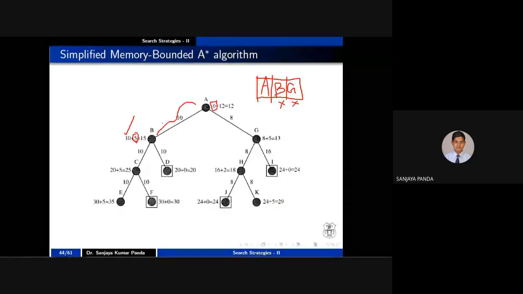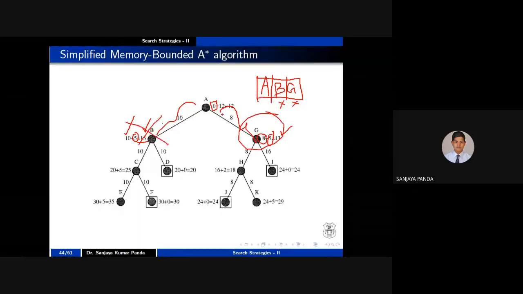Similarly, you calculate the cost here. The A to G path cost is 8, and from G to one of the goals the cost is 5. What value do you get? 13. So here the value is 15 and here the value is 13. Among them, G is minimum.